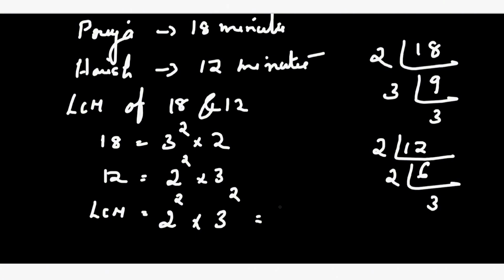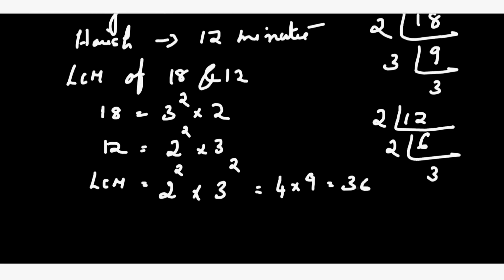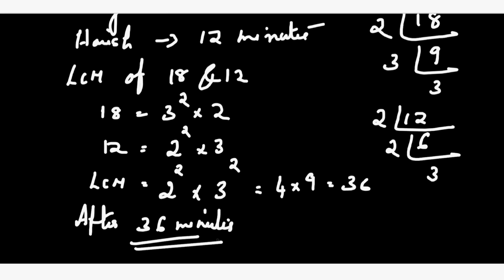So it will be 4 multiplied by 9, which is equal to 36. So Priya and Harish meet after 36 minutes. So the answer is 36, right?